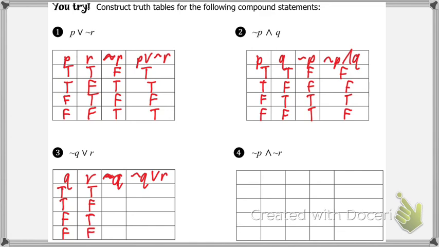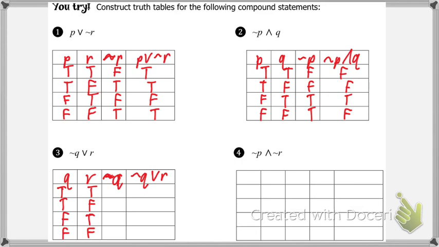The second column will not always be alternating. The last statement, in this case, because there are only two statements, the second one is also the last. We'll talk about a scenario later when that's not the case. We'll get there. So this ends up being true, false, true, false.